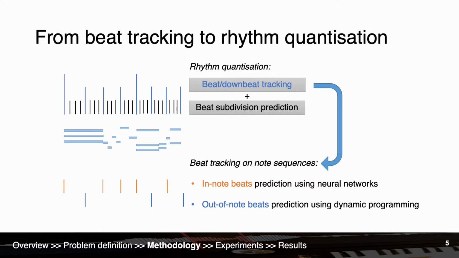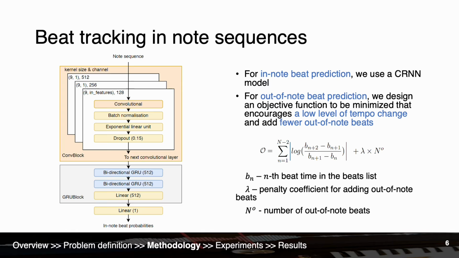We consider rhythm quantization as a hierarchical problem that can be combined by beat and downbeat tracking and beat subdivision prediction. For beat tracking in a note sequence, we consider the beats that are concurrent with note onsets as in-note beats and others as out-of-note beats. They are predicted in two steps. For in-note beat prediction, we use a CNN model where the model input is the note sequence and output is the probability of each note being a beat.